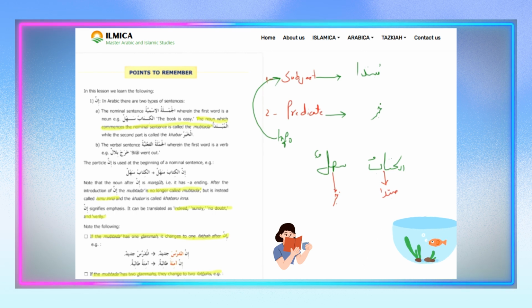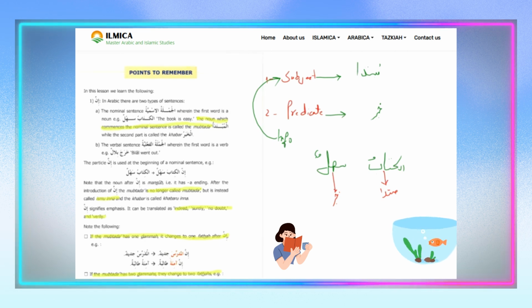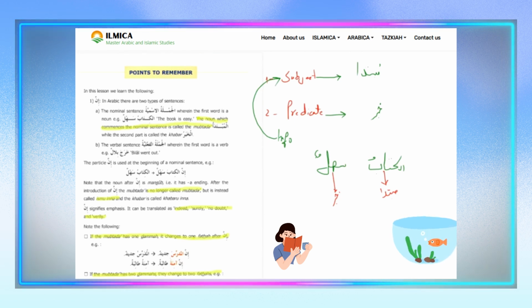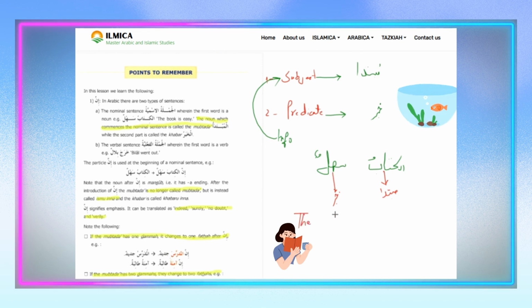Okay. Here is an addition to this, because we learned this yesterday. Yesterday we also went through this in detail. What is the addition to this? The addition is that sometimes al-kitabu sahlun means the book is easy. Let me mention the translation. The book is easy.